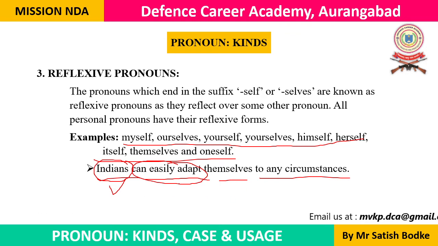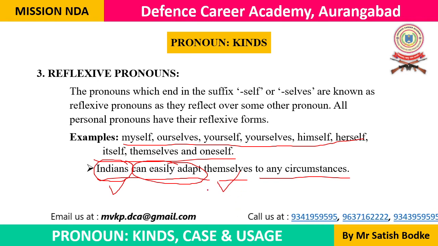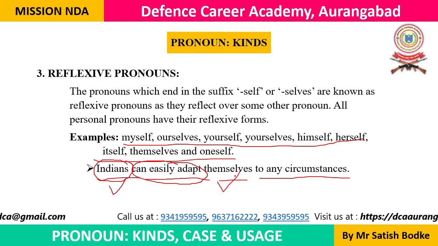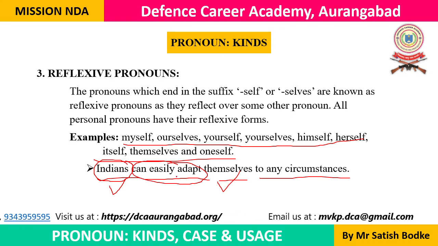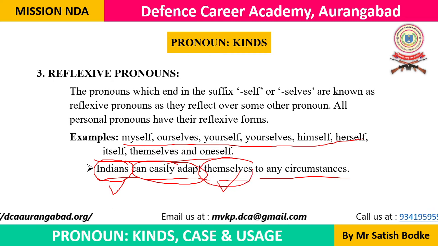And whom do they adapt? They adapt themselves. वो खुद को adapt कर लेते हैं. Means the doer of action is itself the receiver of action. And when the doer of action is itself the receiver of action, we use this reflexive pronoun. This should be compulsorily used.